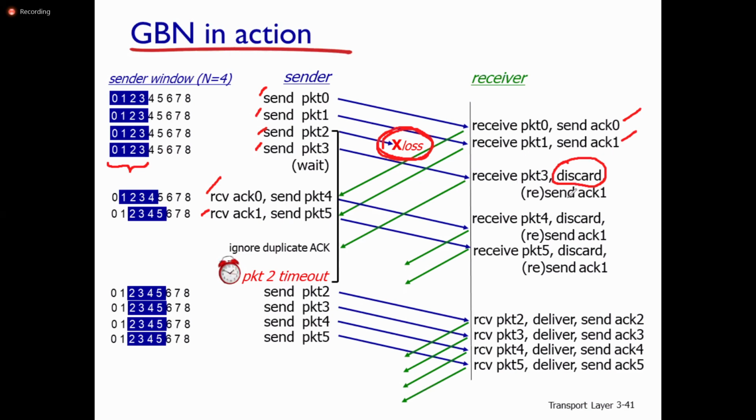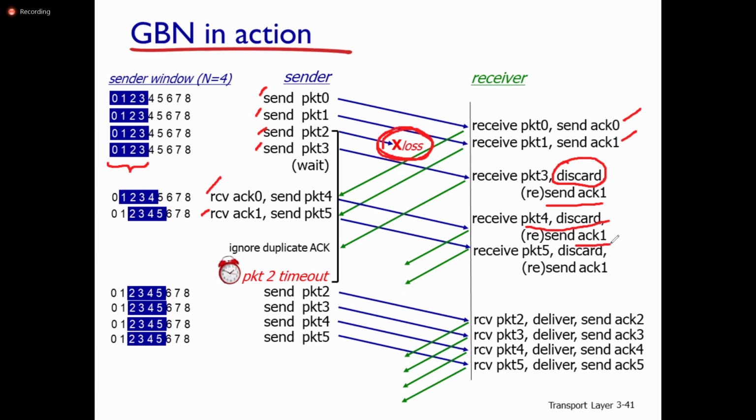It discards the packet and resends acknowledgement 1. Why? Because acknowledgement 1 means packet 1 is received correctly, and packet 2 is not received. If packet 3 is received, it discards packet 3 and resends the acknowledgement for packet 1. Then packet 4 is received correctly; it discards packet 4 and resends acknowledgement 1. That means the sender has to know packet 2 is not received; only the packets up to packet 1 are received correctly.